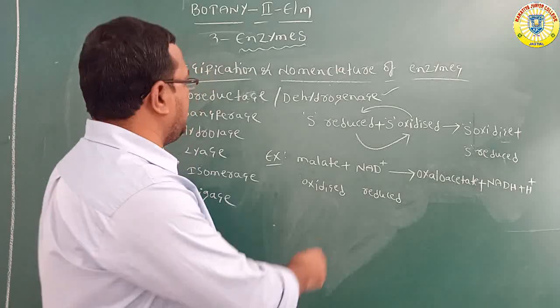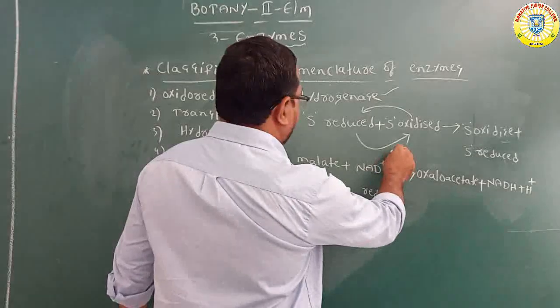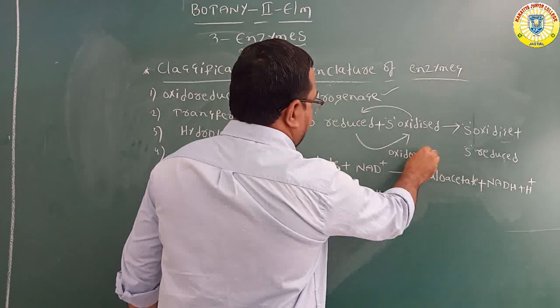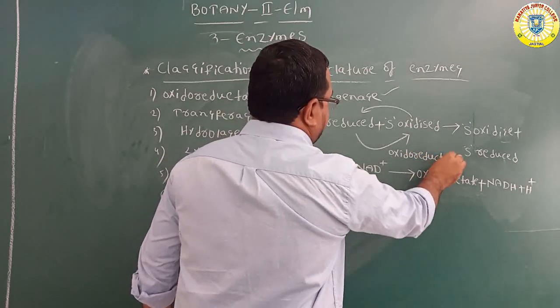This reaction is carried out with the help of the enzyme oxidoreductase.